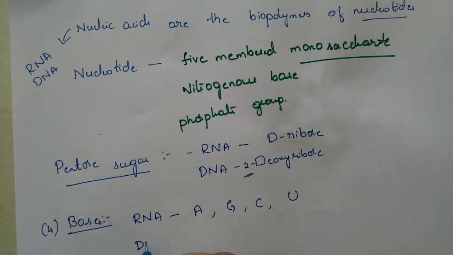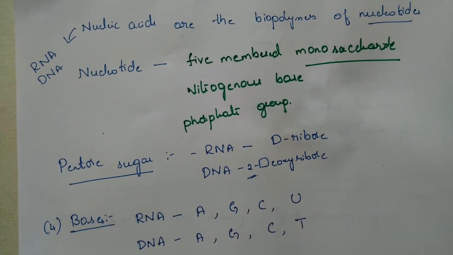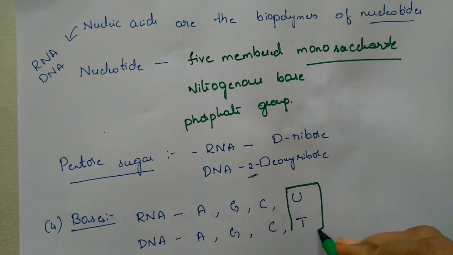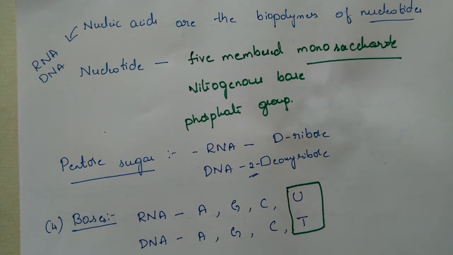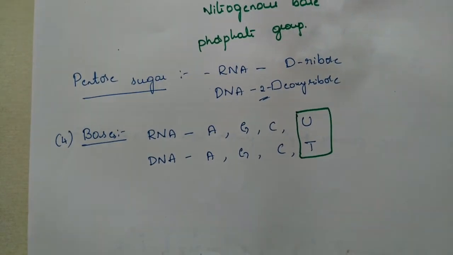Likewise, DNA consists of adenine, guanine, cytosine and thymine. So the difference is uracil in the case of RNA and thymine in the case of DNA. These are the differences in the bases.